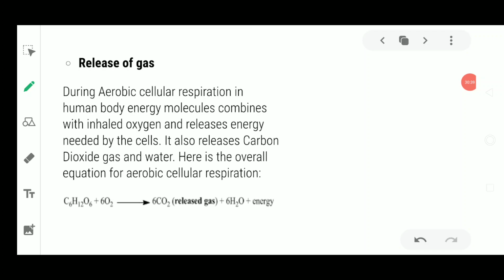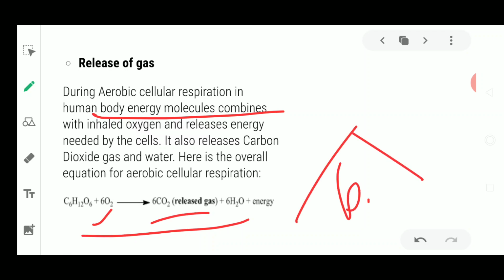A change could also release a gas. In aerobic respiration, the energy is released after the absorption of food in the intestine. Here glucose reacts with oxygen to form carbon dioxide. It releases a gas. Or simply, if the burning of wood is taking place, then what is happening? Gases are evolved from this.